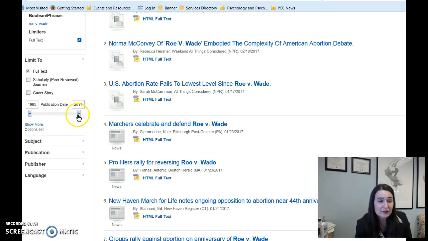If you wanted to focus just on a certain time period, like say topics that came around 1998, and I'm saying 1998 because perhaps there's a lot of articles written on that 25th anniversary of the court decision. That's something you might want to take a look at as a researcher. Unfortunately, this database doesn't go back very far, because doing primary research you would probably be really interested in that 1973 to 1975 time period.